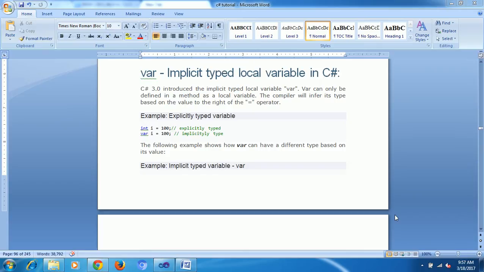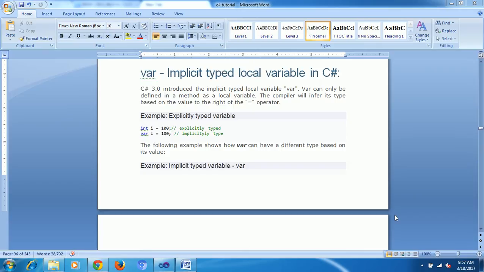Now what is the problem? var a equal to 10, then a equal to something red. Now what is the output?